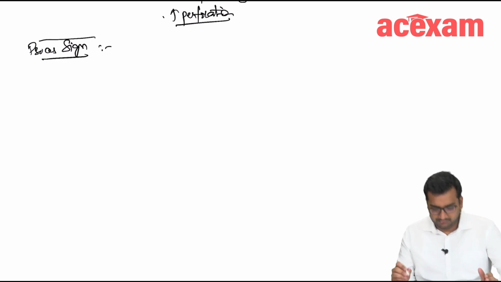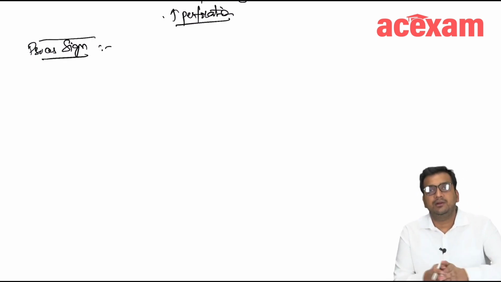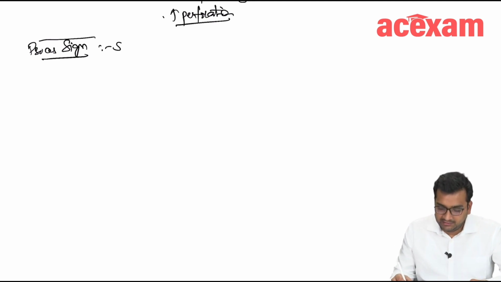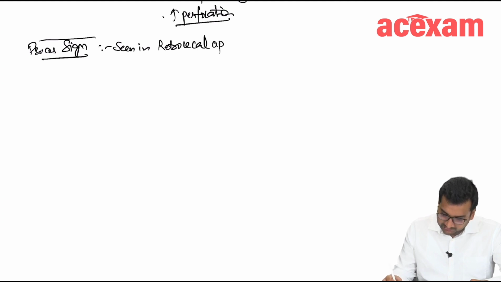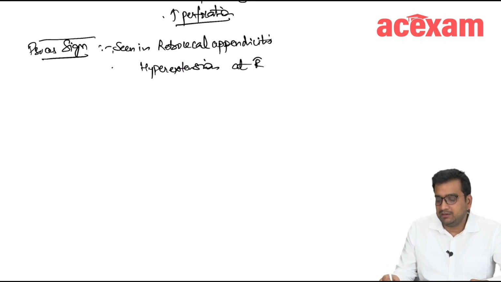As I have already told you, it is seen in retrocecal appendicitis, and there is hyperextension at the right hip joint,